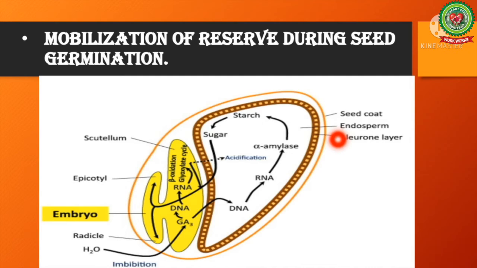Mobilization of reserve food during seed germination. The chemical composition of the seed is an important factor which determines germination of the seed and early growth of the seedling. The metabolic rate of a dry seed is at the lowest level. As soon as the dry seed imbibes water, its activities are revived and the seed is regenerated. Germination is an energy requiring process and it depends upon the resurgence of respiration. Increase in respiration is closely associated with the hydration of seeds.